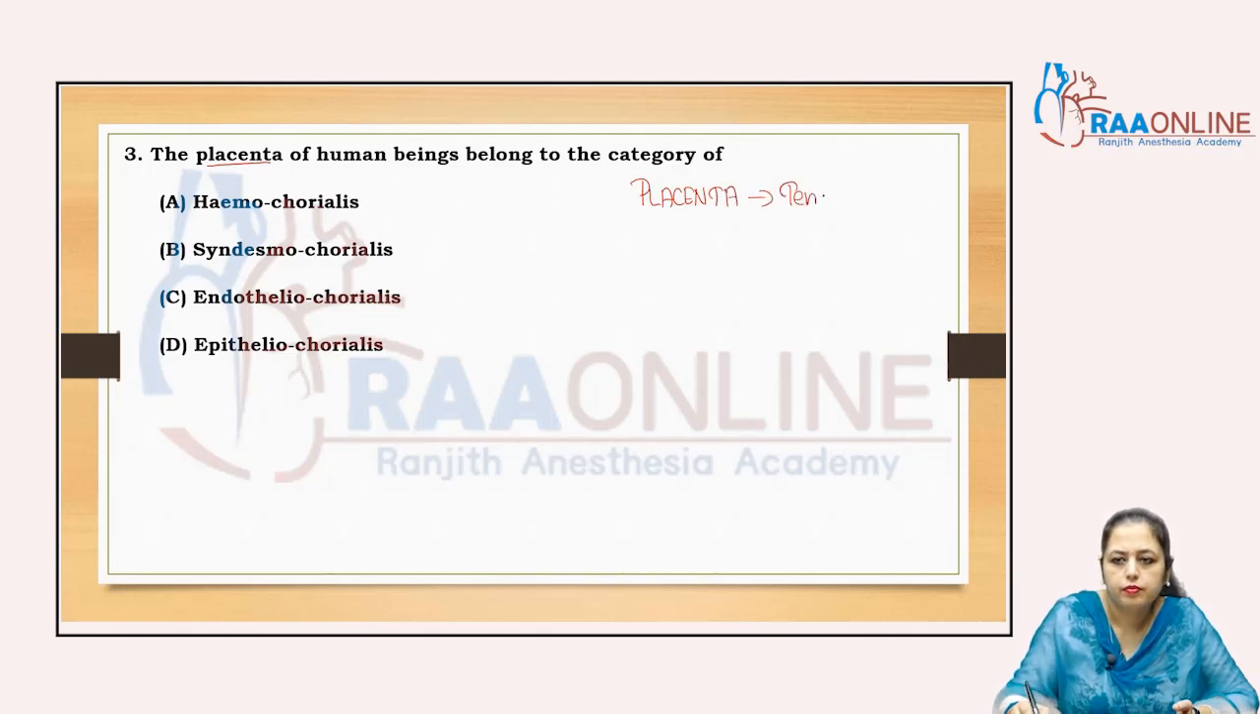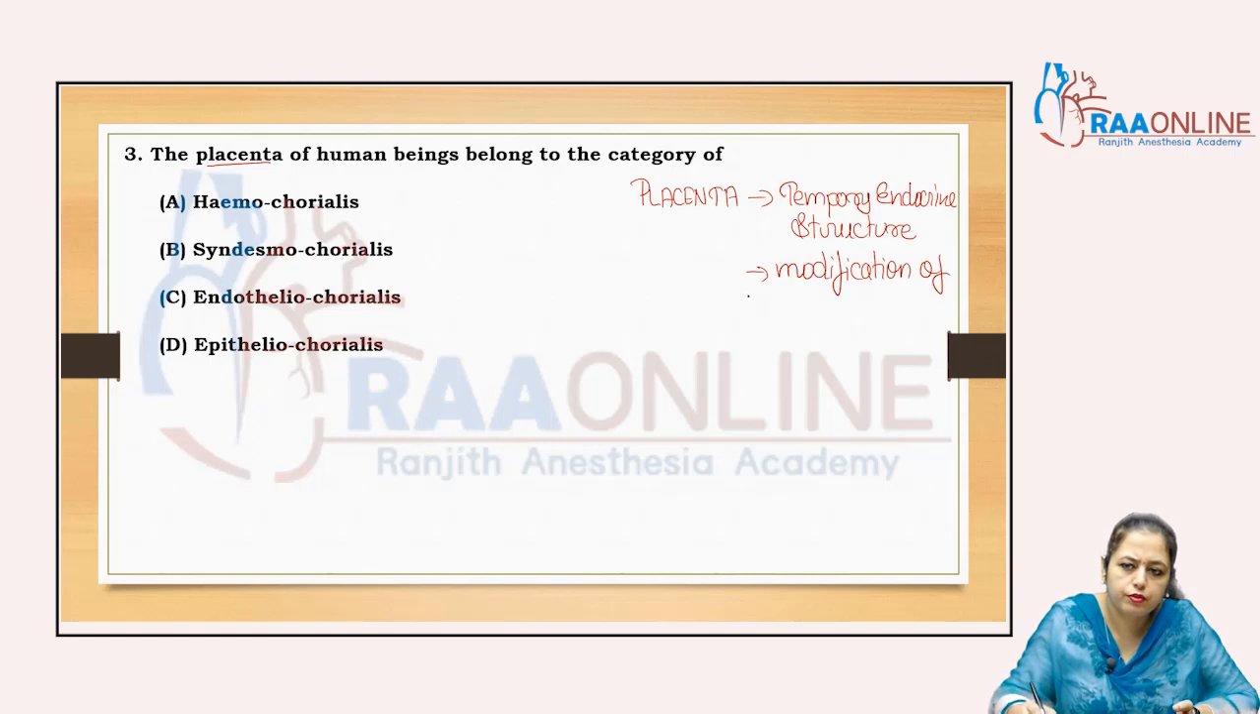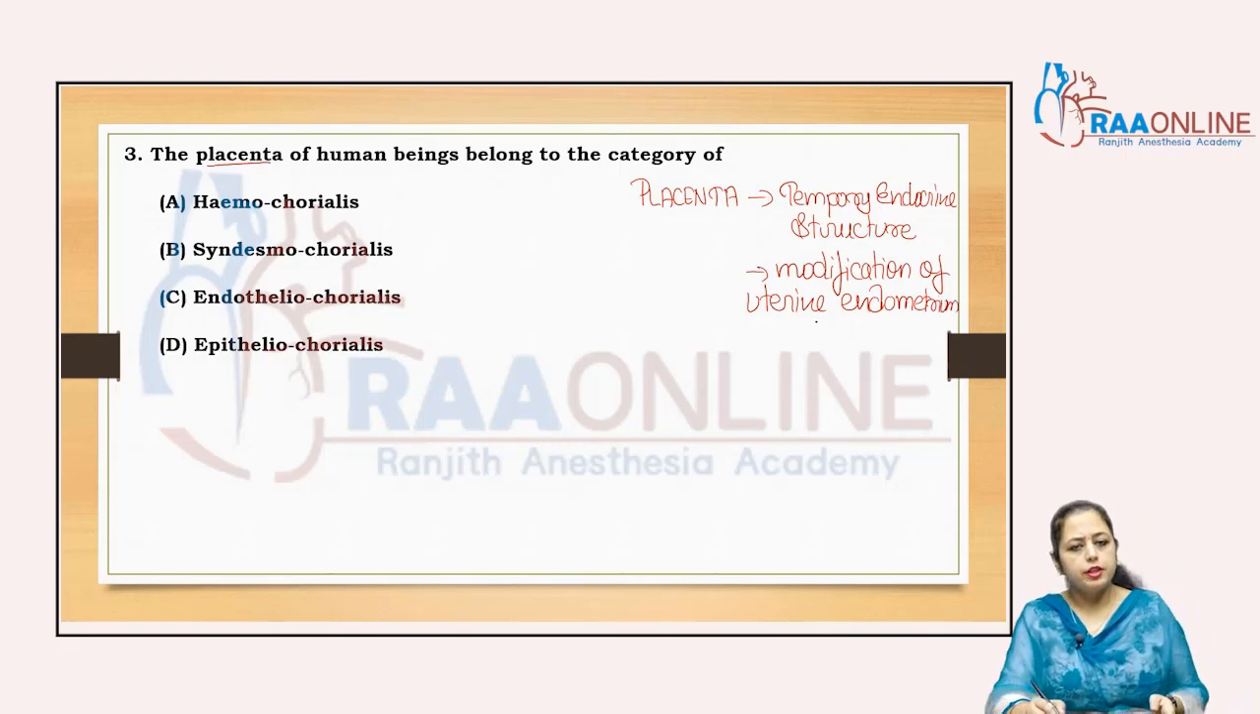Placenta is a temporary endocrine structure. Second one, we can say it is the modification of the uterine endometrium. Modification of uterine endometrium. Placenta is the temporary endocrine structure, a modification of uterine endometrium.